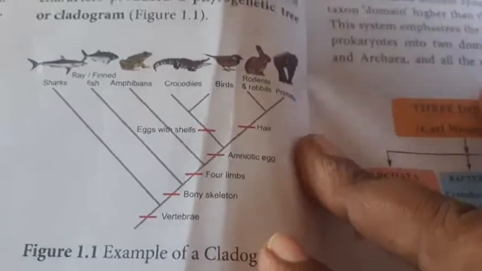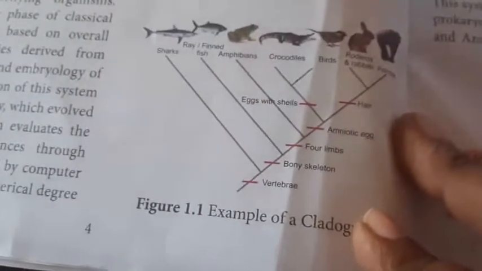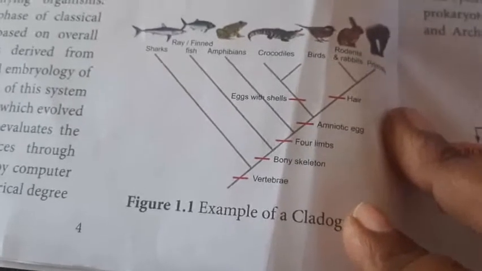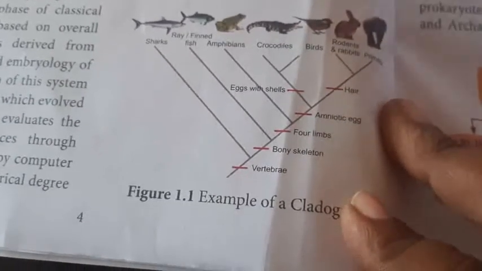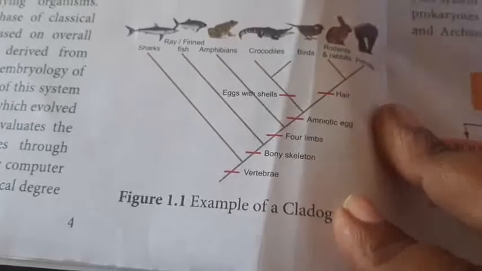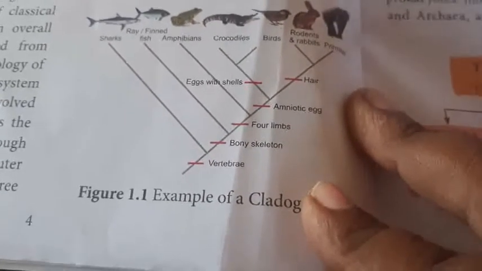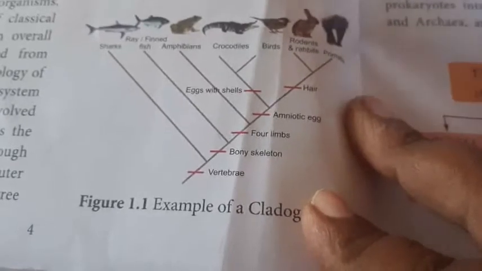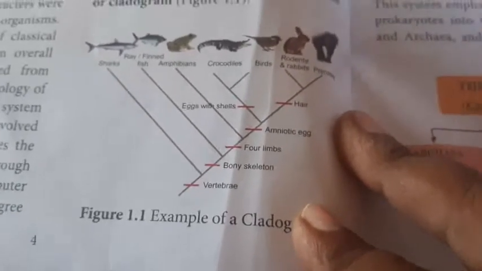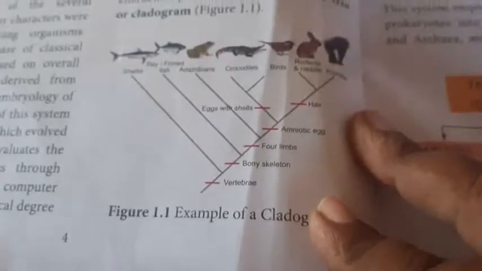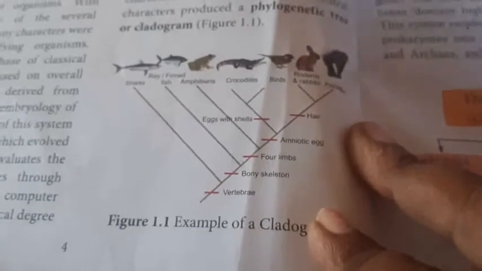Primates and rabbits have hair, then the amniotic egg, the egg with cells covered, then amphibians having four limbs, then a bony skeleton, so the shark comes under the vertebrates.